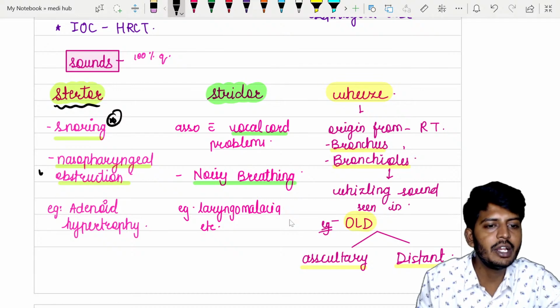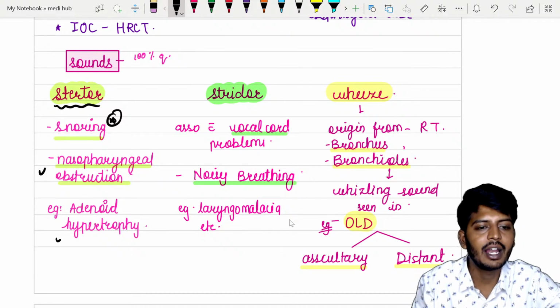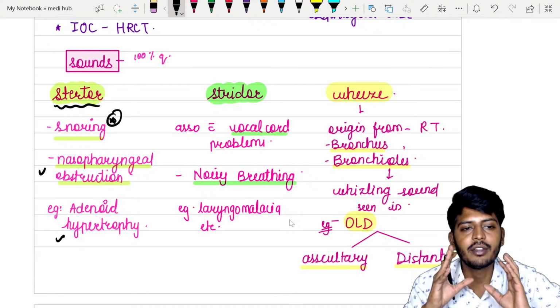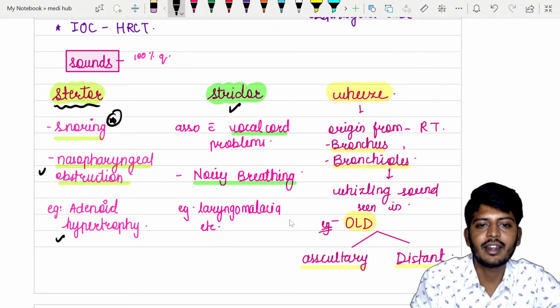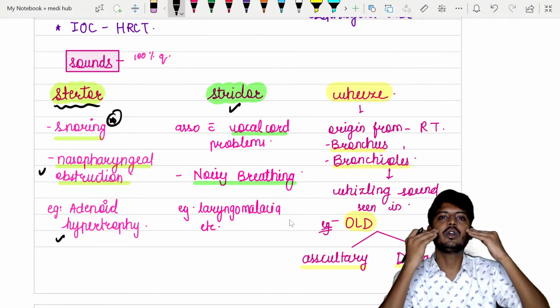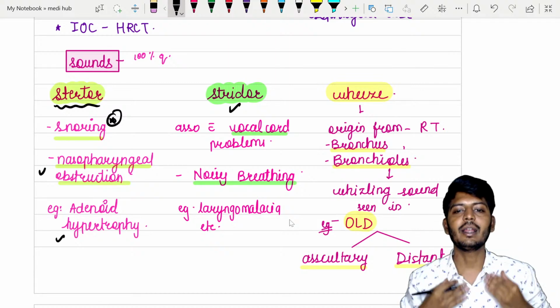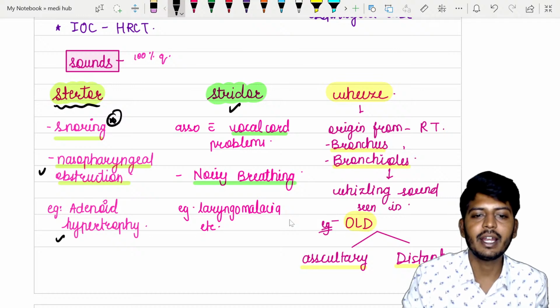It is usually due to nasopharyngeal obstruction, like adenoid hypertrophy. So people say adenoids, tonsils. That tonsil enlargement can lead to snoring called stertor. Then there is stridor. In stridor, the defect goes like this: nasopharyngeal area, then a little bit lower to the throat, then a little bit lower to the lungs. If it is a vocal cord problem, then we get a stridor.